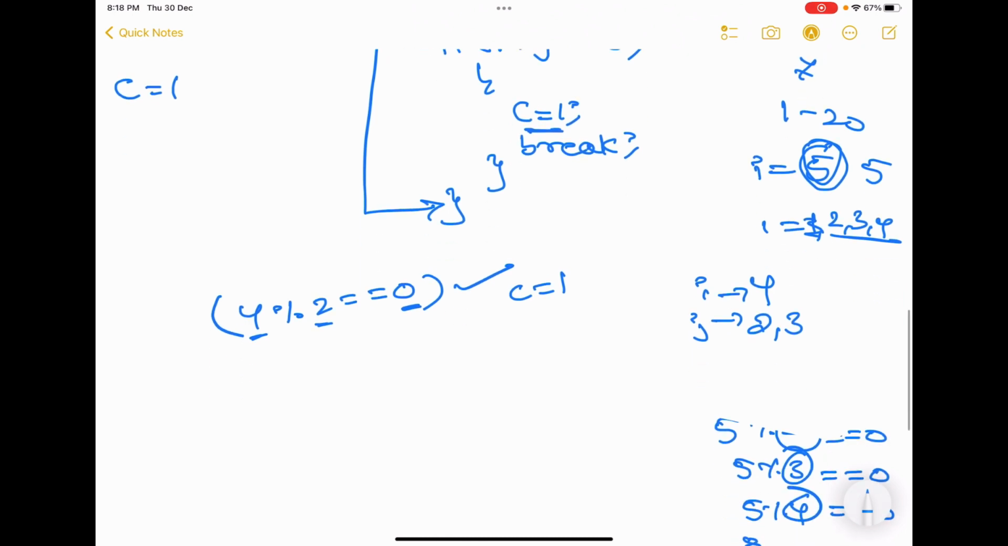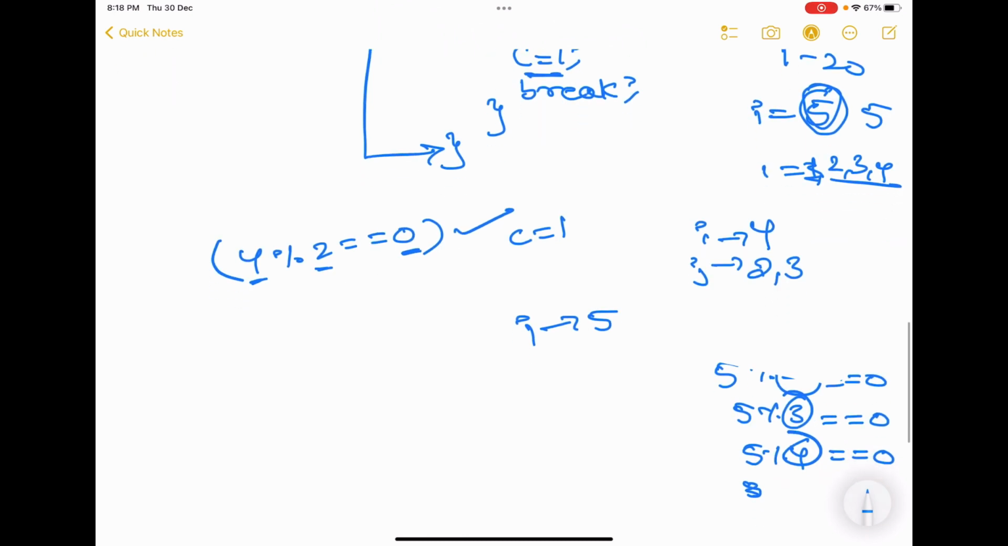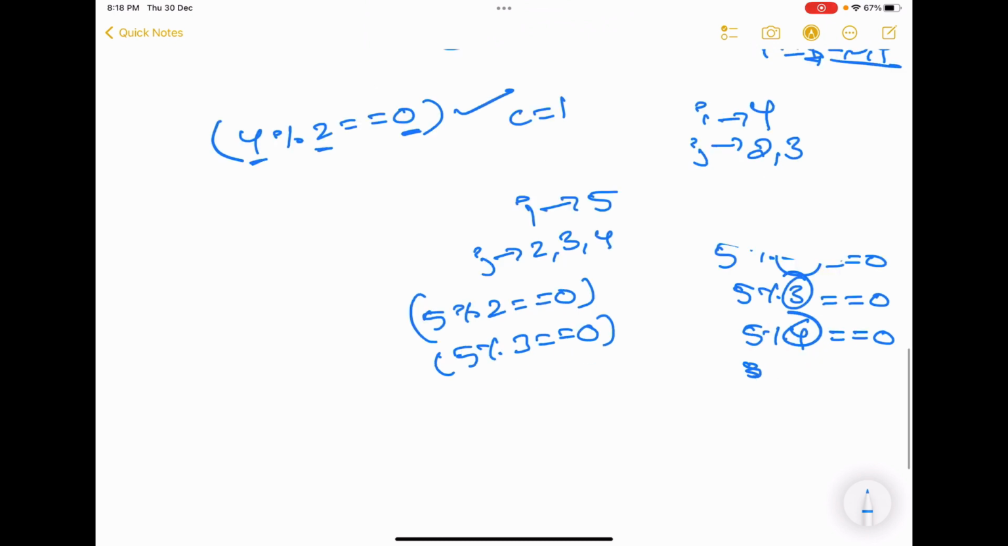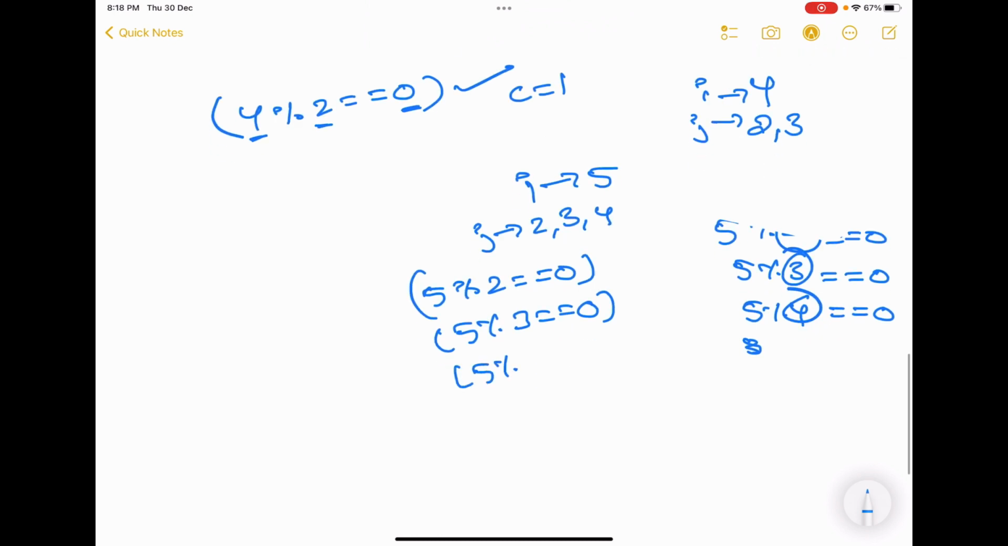Okay. Second possibility, let's say i is equal to 5. The j values will be 2, 3 and 4. So 5 modulus 2 is equal to 0, it will check for the first iteration. Next 5 modulus 3 is equal to 0, it will check for the second iteration. And 5 modulus 4 is equal to 0, it will check for the last iteration. Is it divisible by any of these numbers? No. So c remains 0.